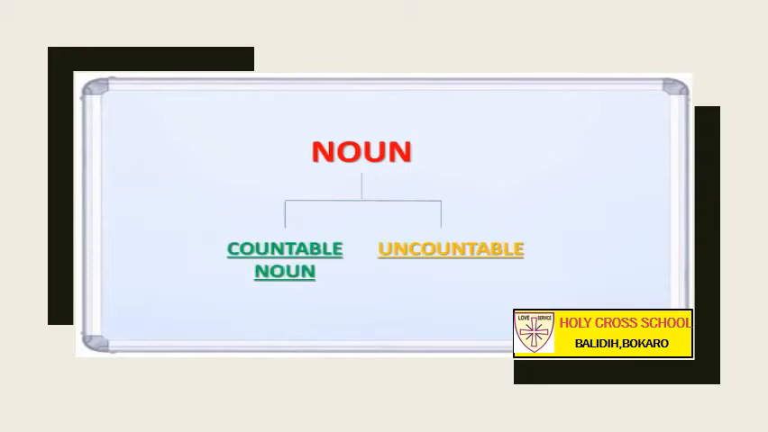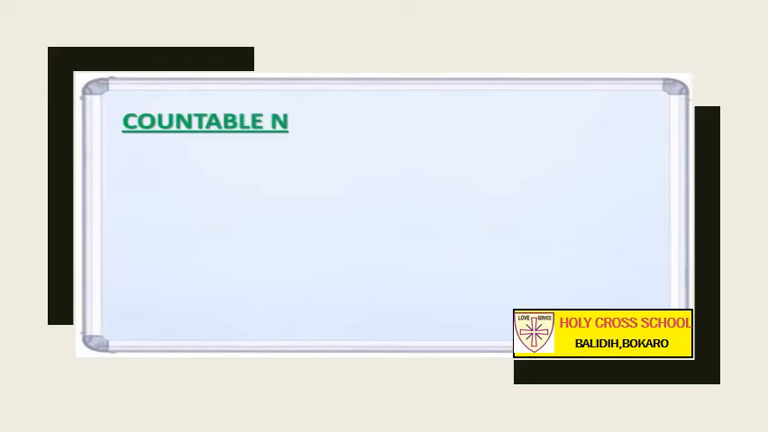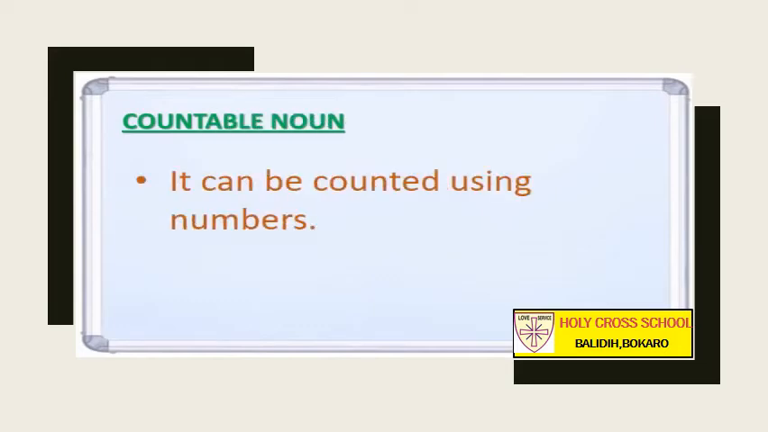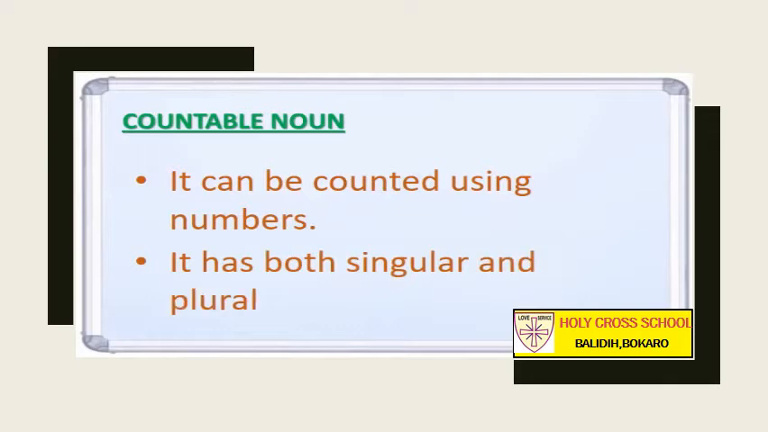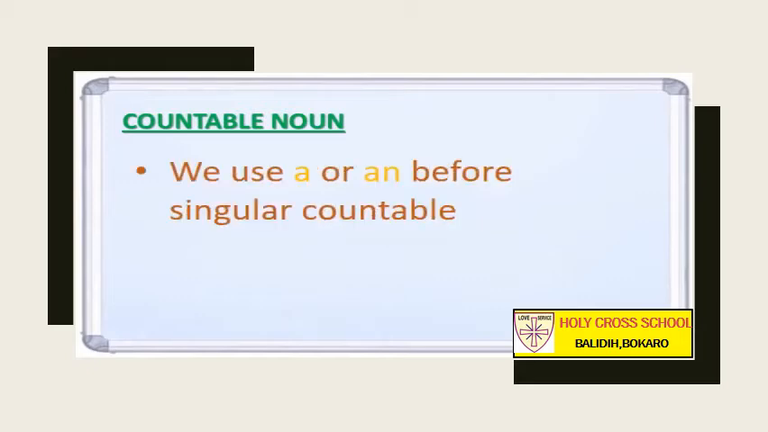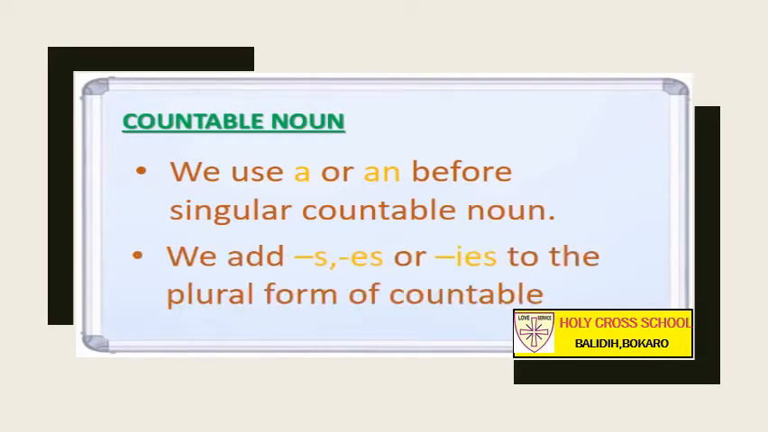So children, as we discussed, noun can be either countable or uncountable. Let's start with countable noun. It can be counted using numbers like 1, 2, 3, 4, 5. It has both singular and plural form. Since it is countable, it has both singular and plural form like 1 chair, 2 chairs, 1 pen, 2 pens. We use a or an before singular countable noun. We add s, es or ies to the plural form of countable noun.